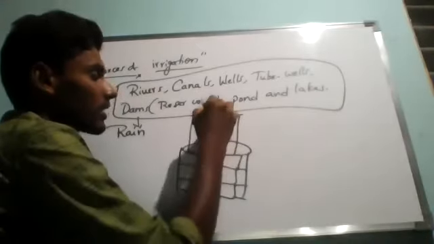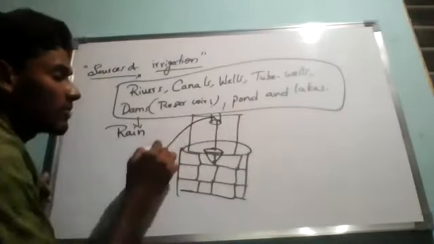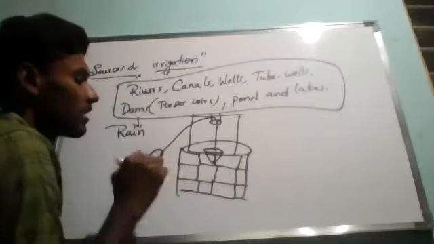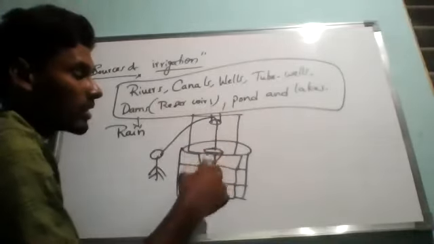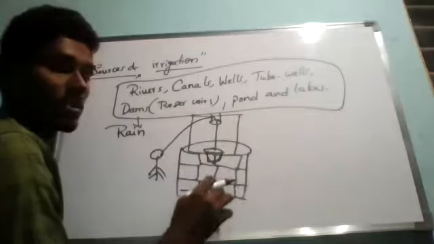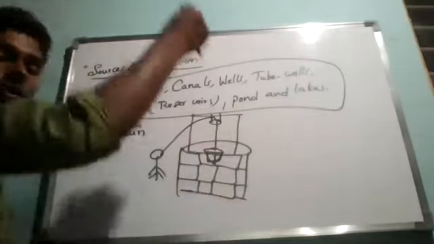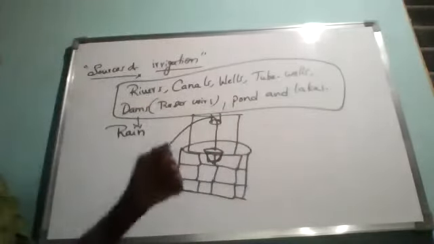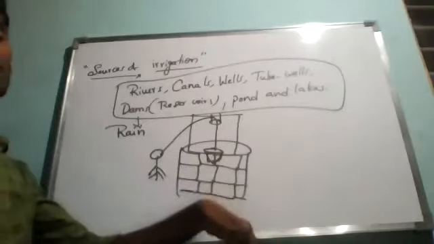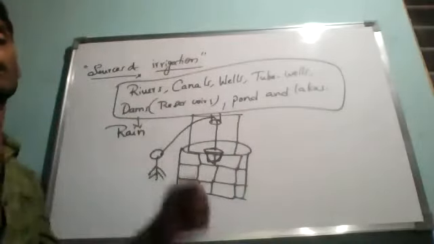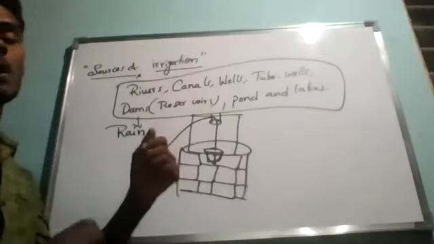Here one person will be standing. If you release this thread, the bucket will go inside and fill with the water which is very deep inside the well. Again, if you pull the rope, here you are leaving the thread and trying to pull the thread again. So what is going to happen?